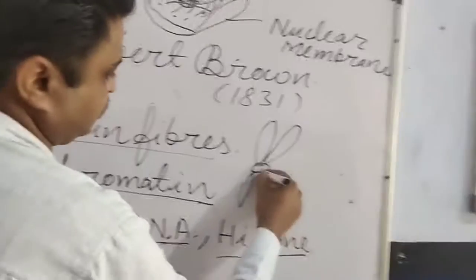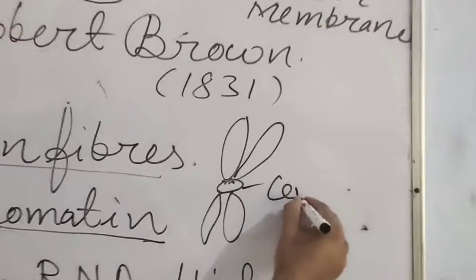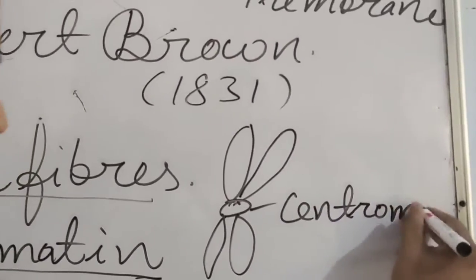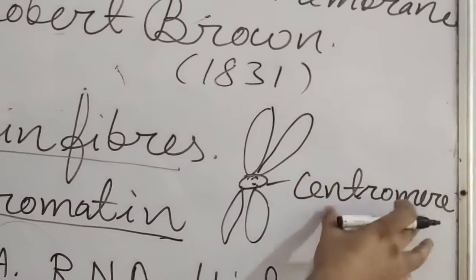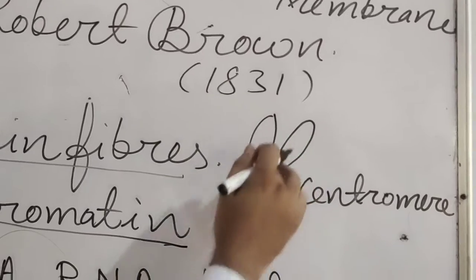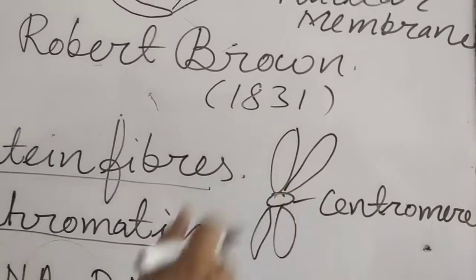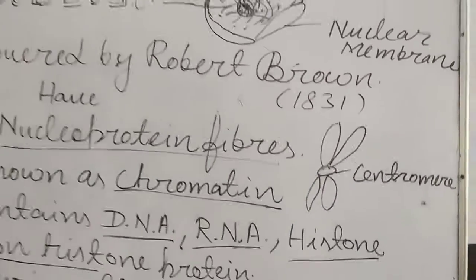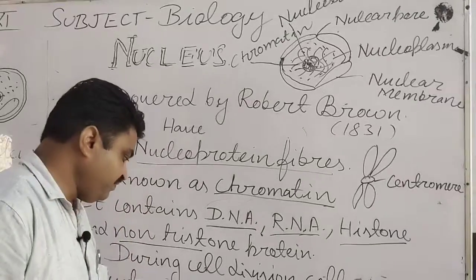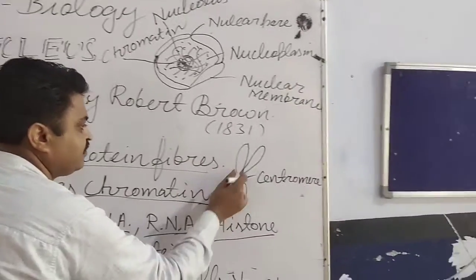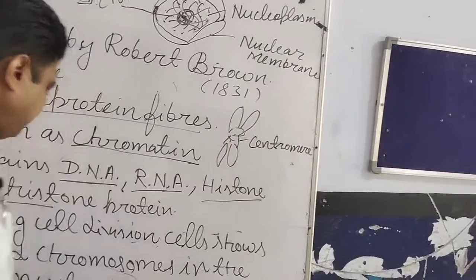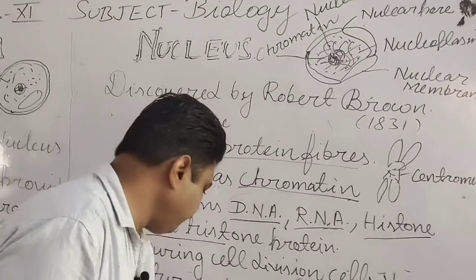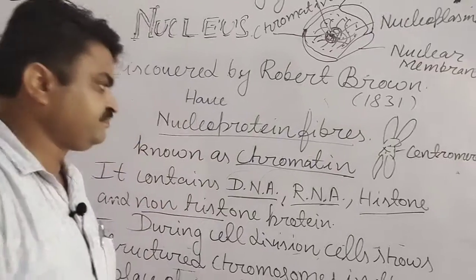If the centromere is found at the center at the time of cell division, the chromosome is metacentric. If it is found at the side, then that is submetacentric.